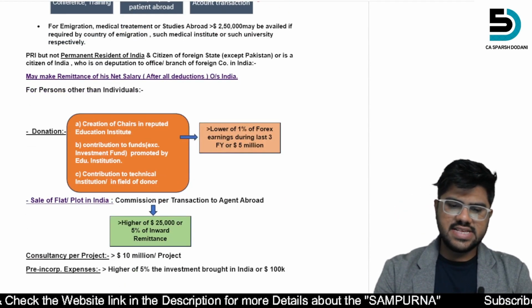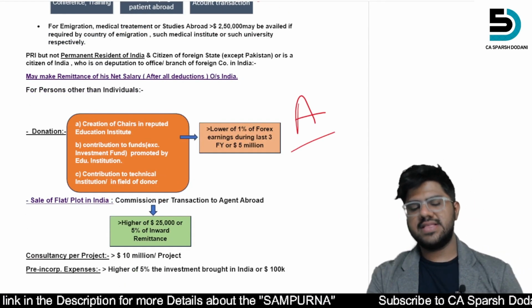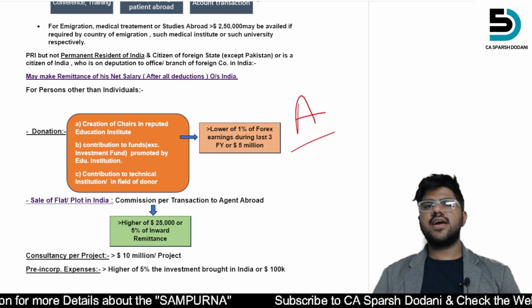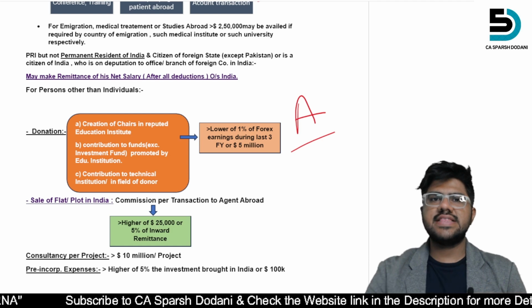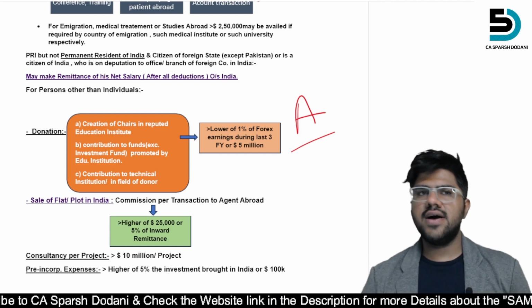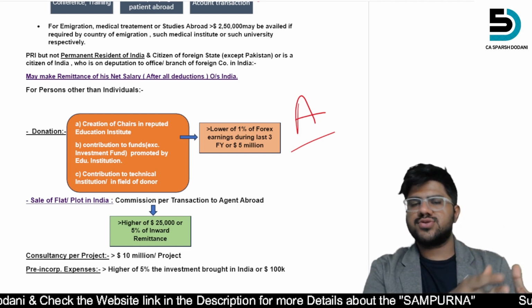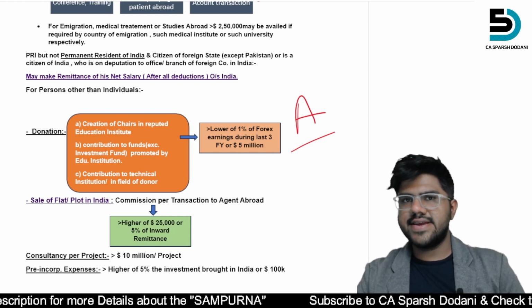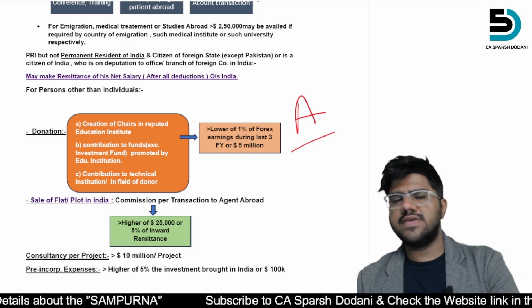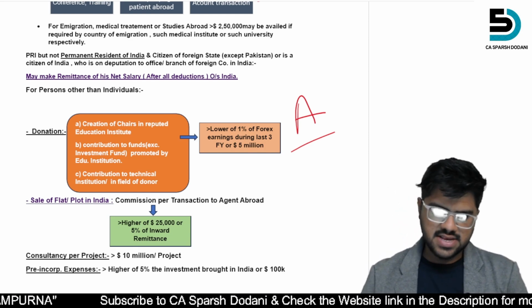Then donation. This is also an A category. Whole FEMA, these categories and everything are A category because the question may be framed from FEMA. As we have seen in economic law as well, FEMA, they used to ask the question from these categories only. So if that trend continues, the same will go with the CA Final Paper 6, right?